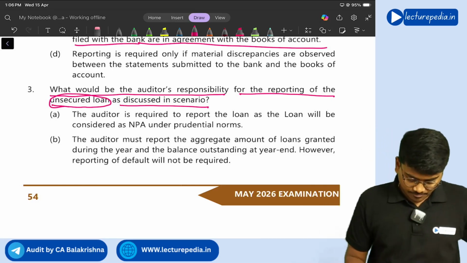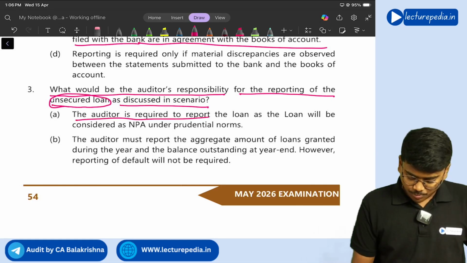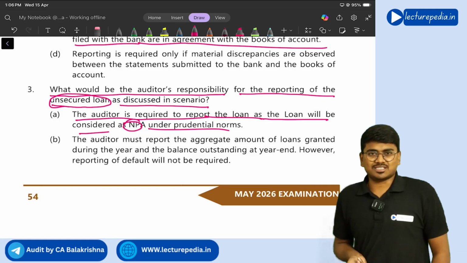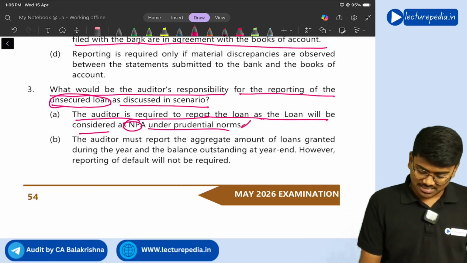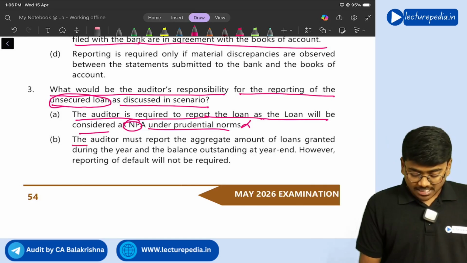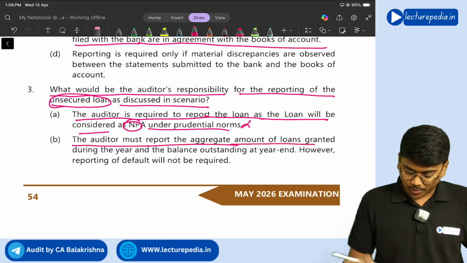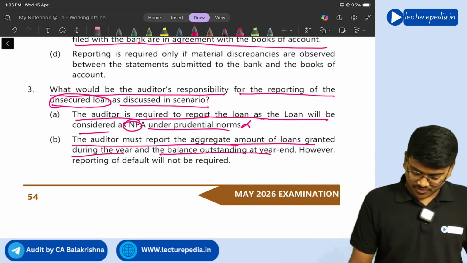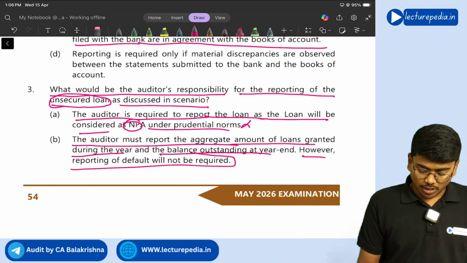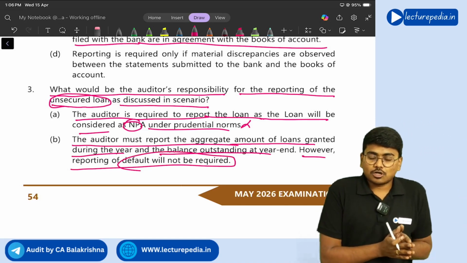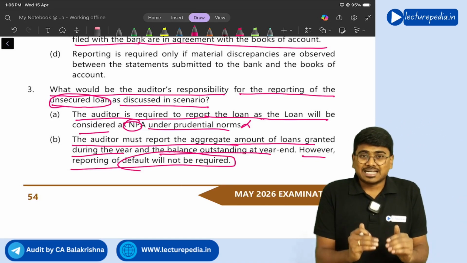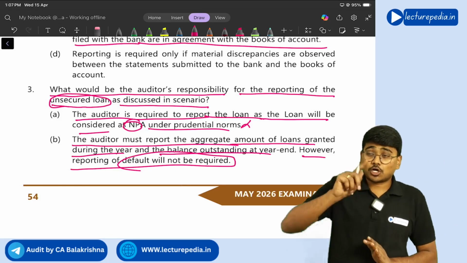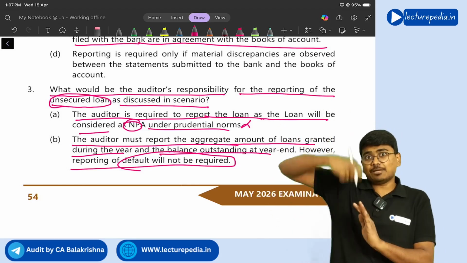Let us see the options. The auditor is required to report the loan as the loan will be considered as NPA under prudential norms. This is not a banking company, so this option is irrelevant. Next, auditor must report the aggregate amount of loans granted during the year and the balance outstanding at the end of the year. However, reporting of default will not be required. See, CARO clause 3 doesn't speak about default in the receipt of amount. Clause 9 speaks about default in repayment of loan.